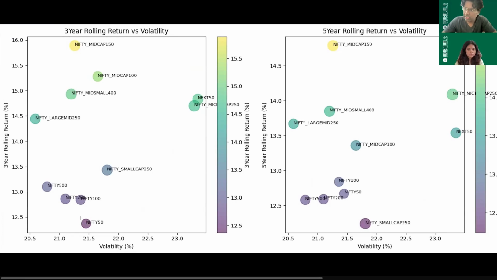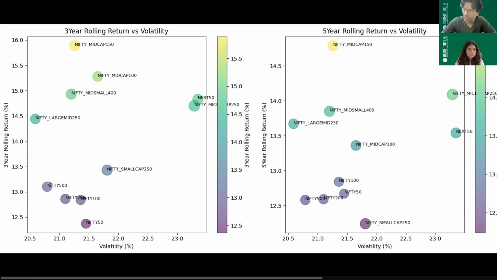As you can see, all the indices are having returns above Nifty 50 in a 3-year rolling period. But the ones towards its right are a lot riskier, especially the Next 50 and Nifty Microcap 250. These are the riskiest assets. And even small cap is quite a bit riskier than Nifty 50. Now, if you see the ones which have similar volatility as Nifty 50, but with much higher returns, let's say Nifty 100 or maybe even Nifty 200.